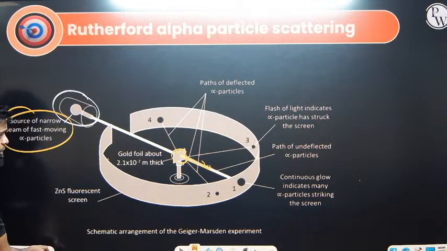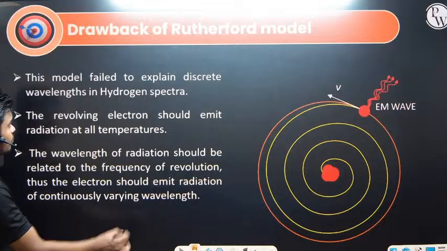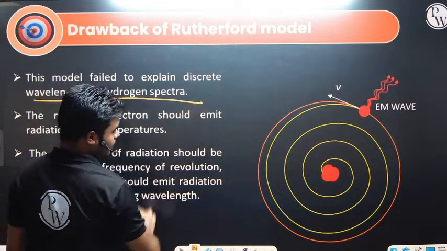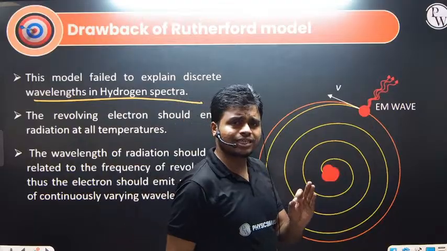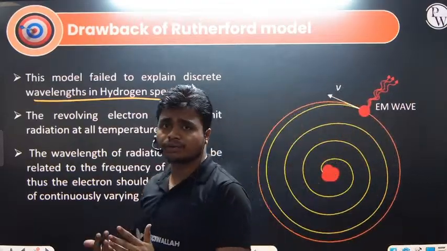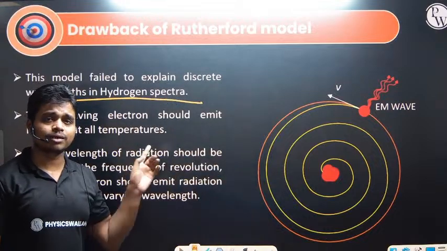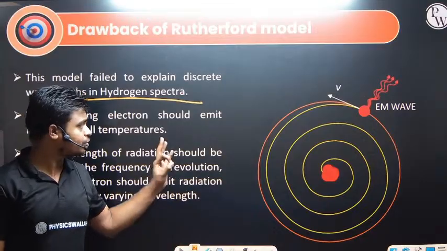Now what are the drawbacks we have for the Rutherford model? This model failed to explain the discrete wavelengths in the hydrogen spectra. So we got some particular lines, some particular dark lines, in the case of the hydrogen spectra. That is not explained by Rutherford. That becomes a drawback of this model.